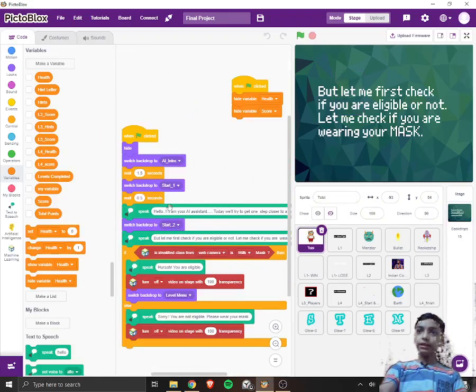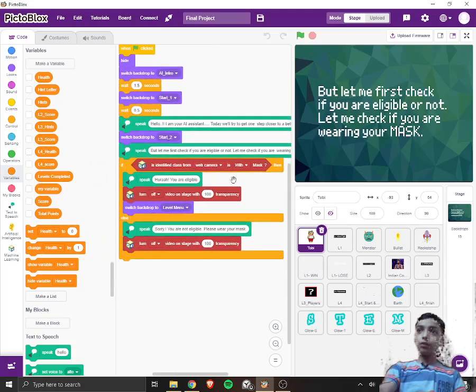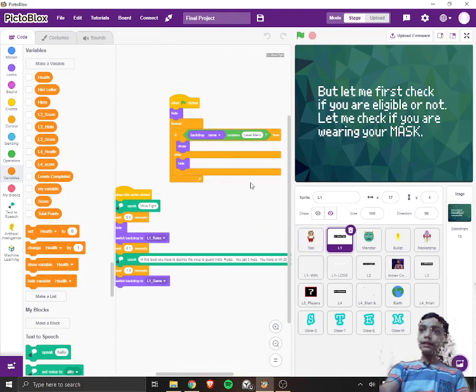So it is changing the backdrop to start 1, then speaking all that is written, then start 2 which is this one, and then speaking all that is written here, and then checking if I am with mask or without mask. This I have done with the help of machine learning by making a model. Then after that it is changing to the level menu where it will have all the levels.